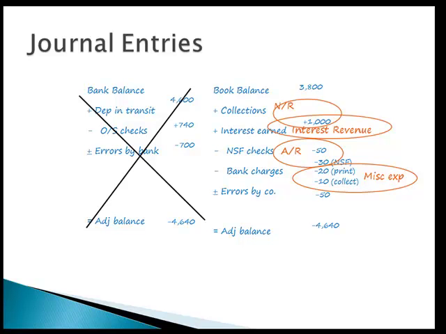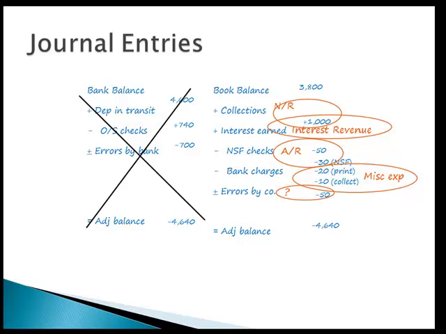Overall, they're typically not, even the annual charges are not very much, so we just record them to a miscellaneous expense. And then errors are the only ones that I can't tell you with certainty this goes to this account, because you have to read the problem and see the company made this error and it was originally for electricity, or in this case it was for supplies.